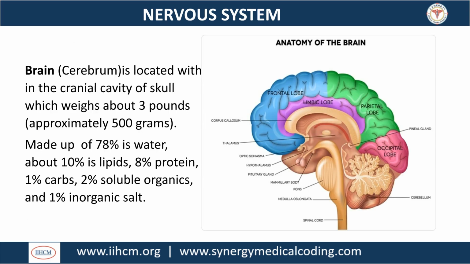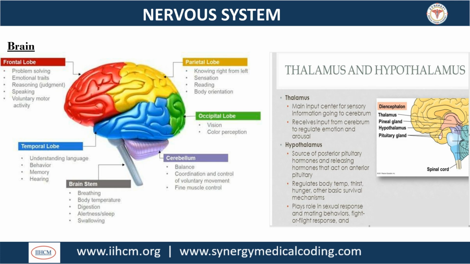The brain, or cerebrum, is located within the cranial cavity. It weighs about 3 pounds and is composed primarily of water, lipids, protein, and other organic and inorganic substances. The brain is divided into lobes such as the frontal, parietal, occipital, and temporal lobes, each responsible for different functions like problem-solving, sensation, vision, and hearing. The brain stem controls basic survival mechanisms.